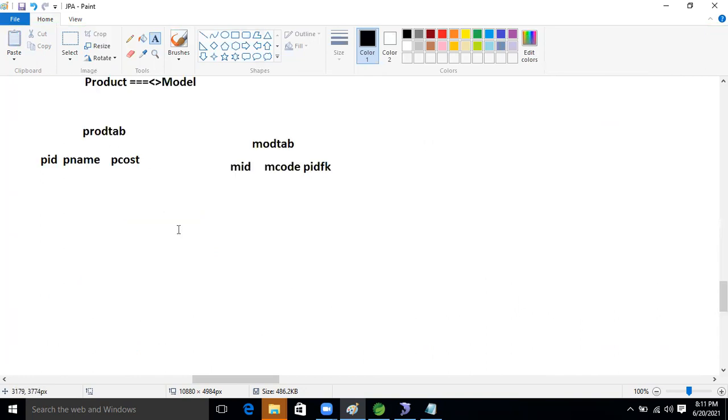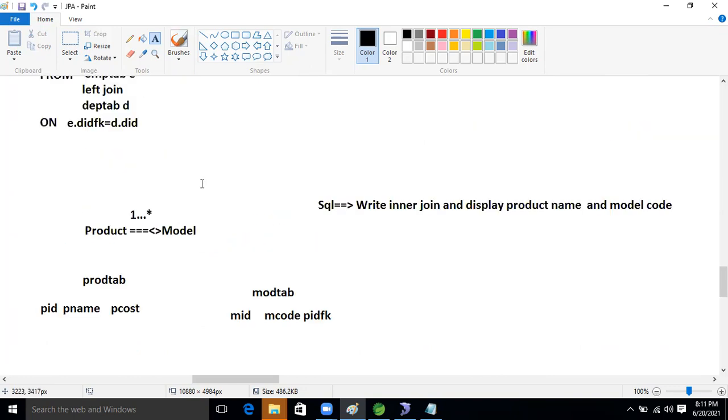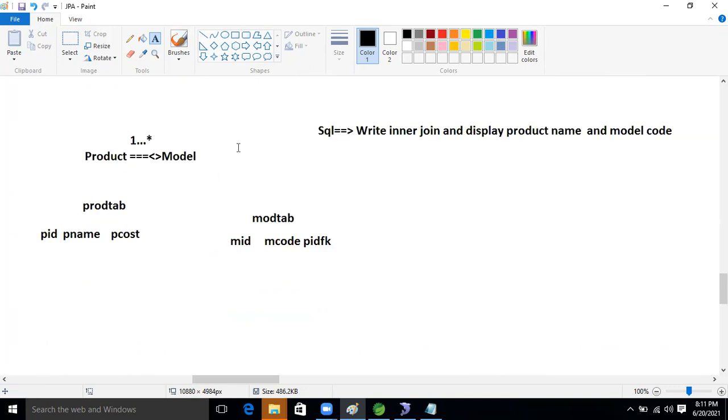So anybody can write the query, guys. Otherwise, I am there, don't worry. Mistakes are also acceptable, but please everyone try. We need to perform inner join, but here the foreign key is inside the child table.